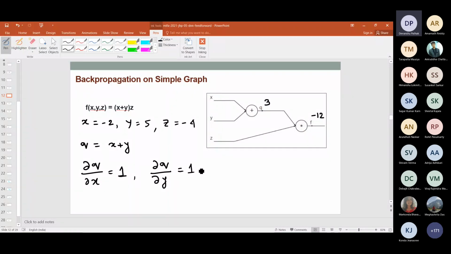My final objective would of course be to compute the partial derivatives, for example del f del x, del f del y, and del f del z. That's what I really want to do, because I need to do all possible partial derivative computations when I'll be doing backpropagation. Now let's go to the next step and see what we can do. So I just copy this particular slide.